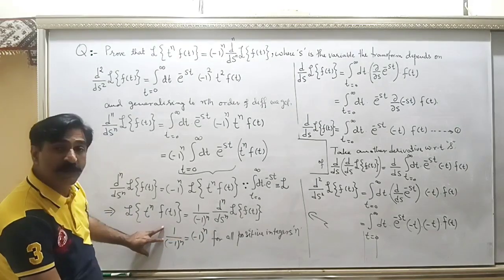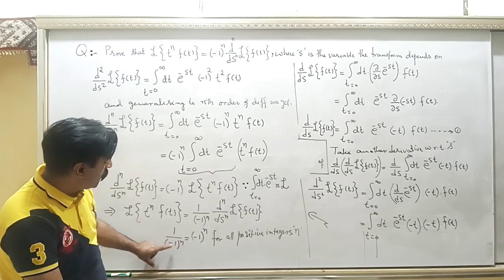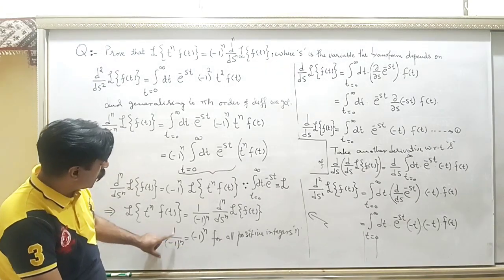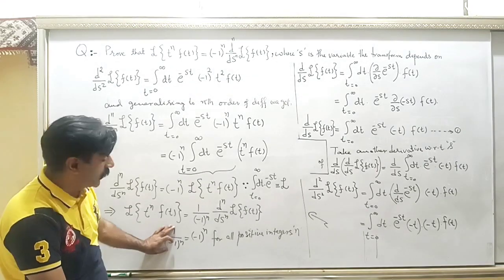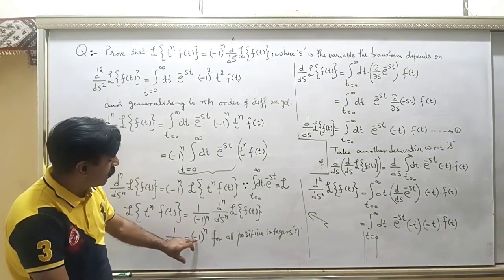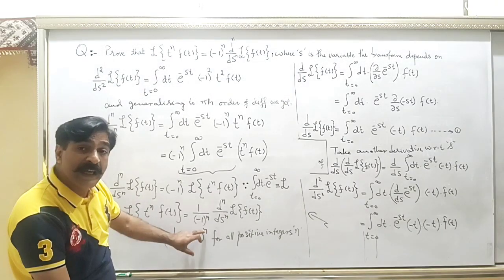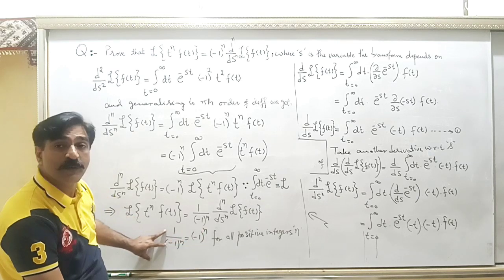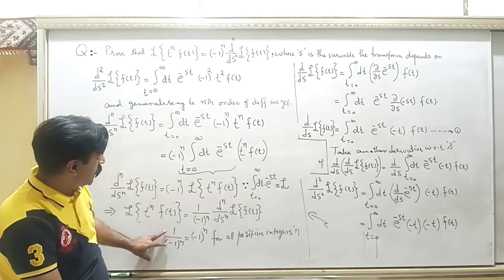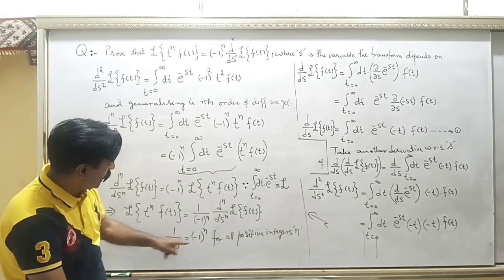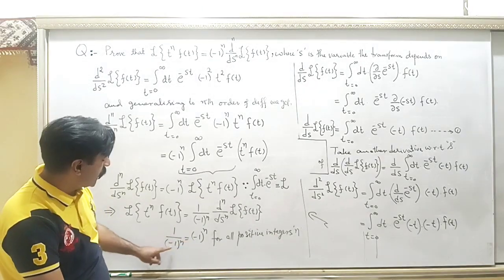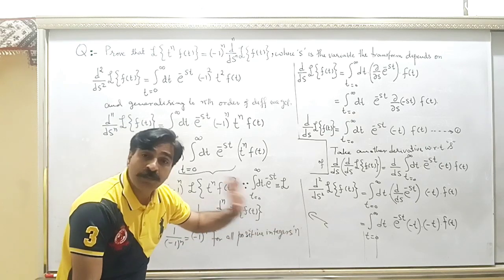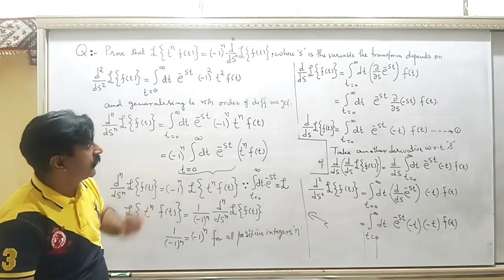So minus 1 is equal to minus 1. When n is 2, minus 1 to the power 2 will be plus 1, so 1 over plus 1 will be plus 1. And on the right hand side you have minus 1 to the power n. n is 2, so minus 1 to the power 2 is plus 1. So plus 1 is equal to plus 1. Right? So this is something very interesting, that 1 over minus 1 power n is equal to minus 1 power n when n is a positive integer of any value.